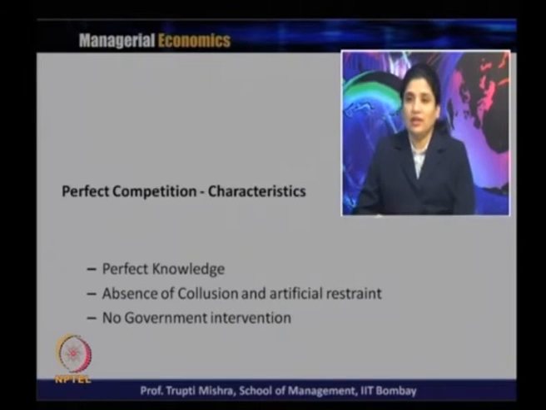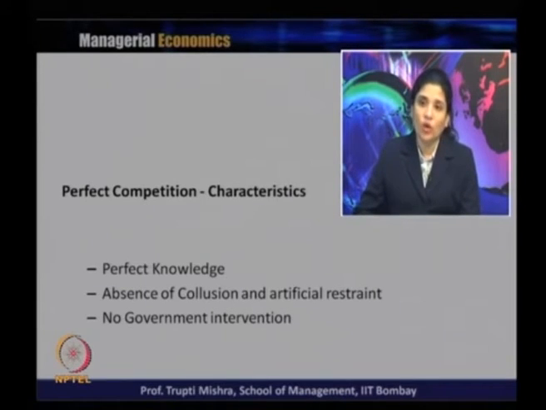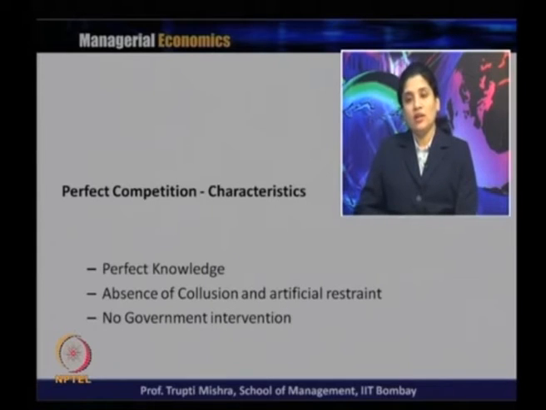So even if all the firms are producing the same product, one of the characteristics of the perfect competitive market is that they will not get into collusion, and there is no form of artificial restraint, no form of control from the authority or any kind of organization in the market. It is always the market forces, the supply forces and demand forces, that decide the course of action.